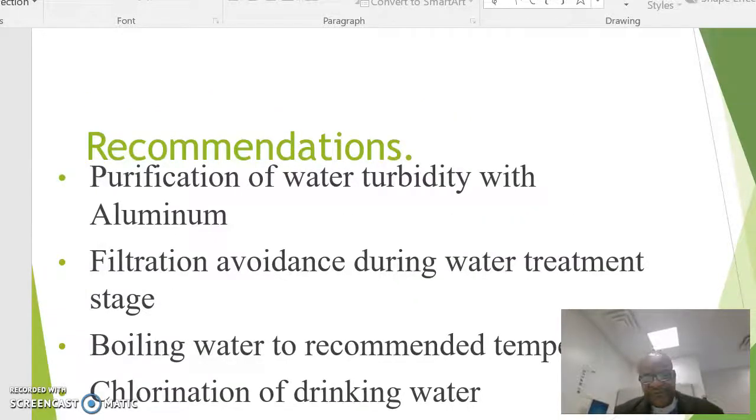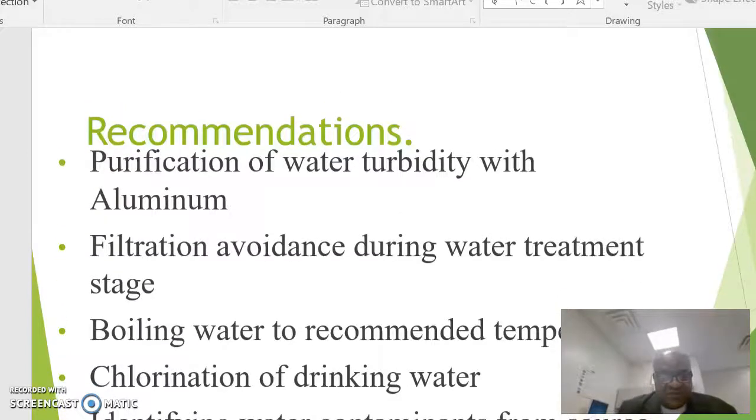Recommendations. Purification of water turbidity with aluminum is recommended. This clears the clay particles that are deposited into the water. Filtration avoidance during the water treatment stage is equally recommended. This means no filtration is used in the process of water treatment at the early stages. Boiling water to recommended temperatures is recommended.